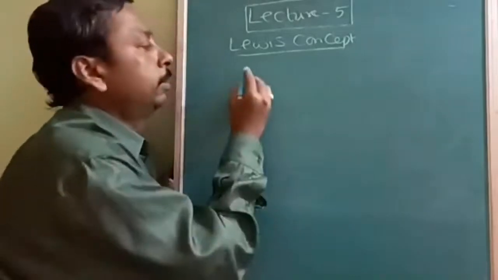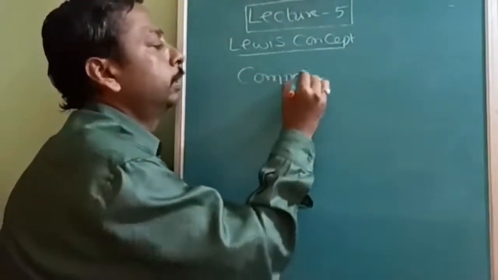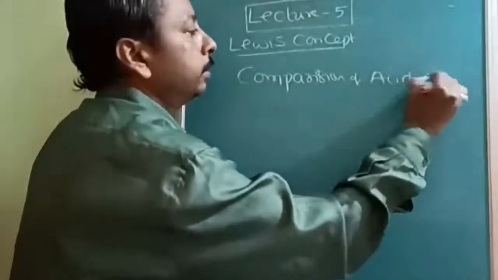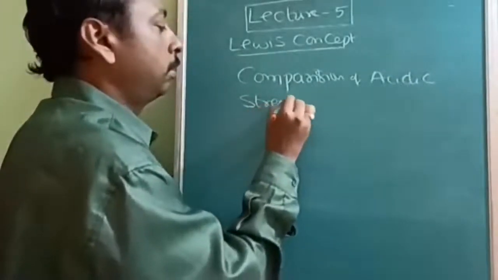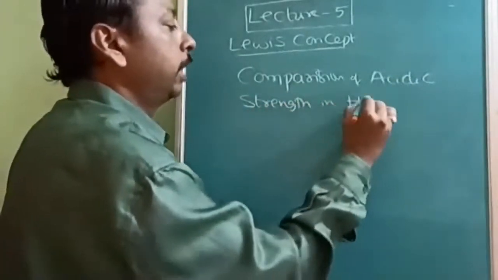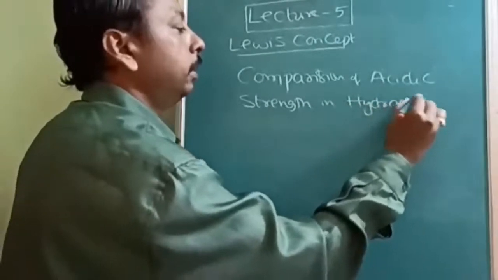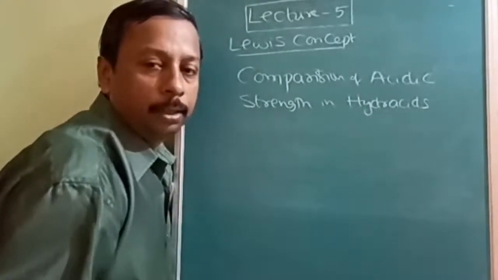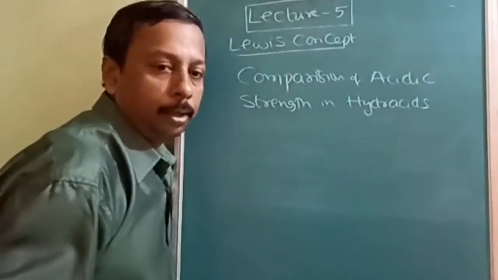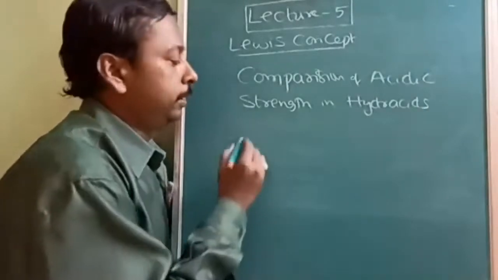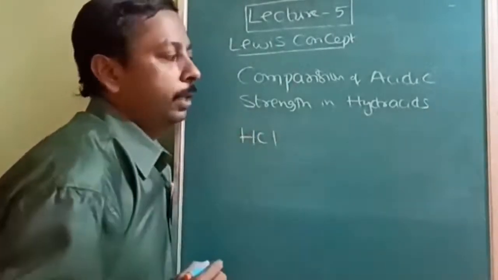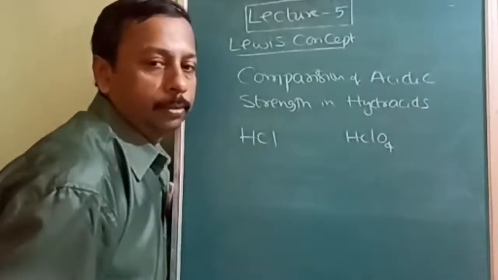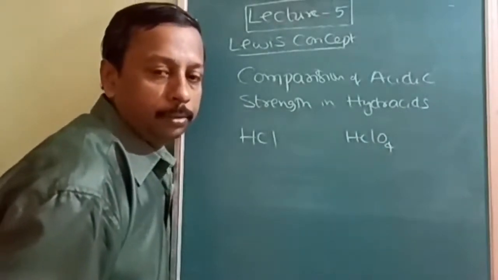Now, comparison of acidic strength. Next one is what? Comparison of acidic strength in hydracids. Which acids? Hydracids. There are two types of acids: hydracids and oxoacids. What is the difference? Let us take HCl, it is a hydracid. If I write HClO4, it is an oxoacid. So the difference between hydracid and oxoacid is understood.